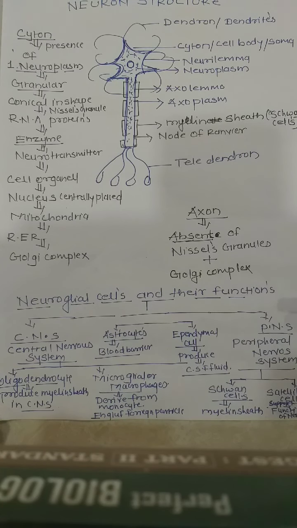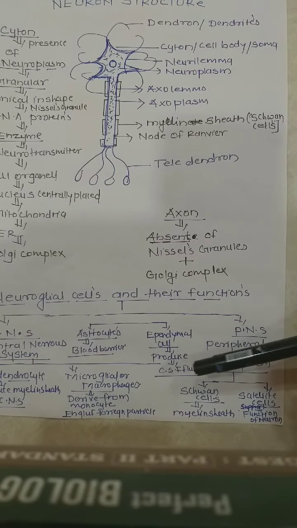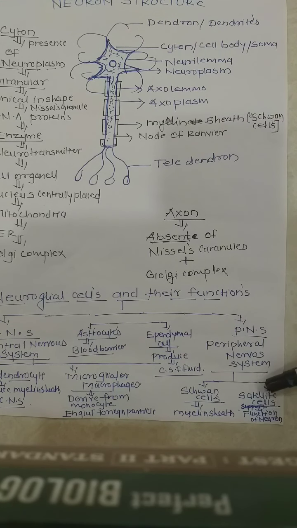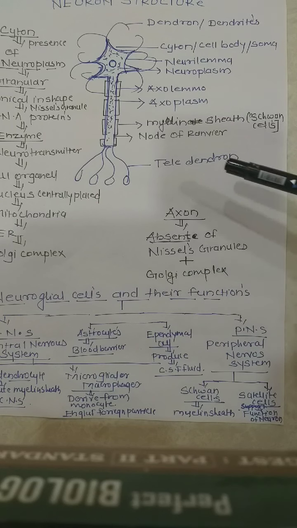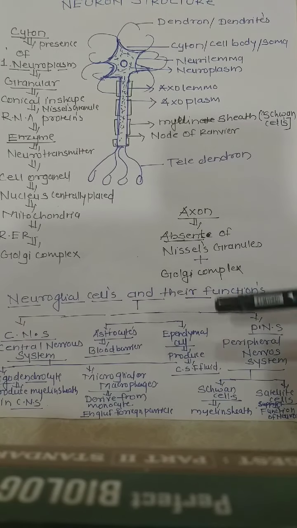Lastly, in the peripheral nervous system there are two types of neuroglial cells: the Schwann cells, which produce the myelin sheath, and the satellite cells, which support the functioning of the neuron cells. So we have taken a fast recap of the neuron as well as the neuroglial cells.